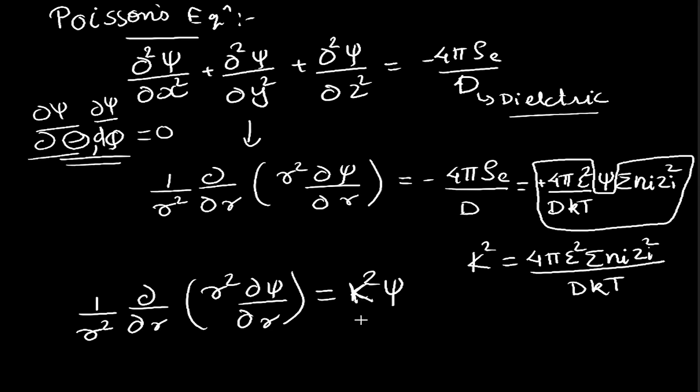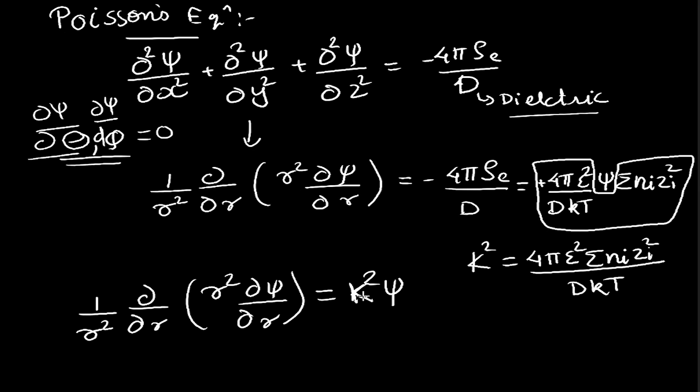Okay, so this will be our equation, and this is a second order differential equation, which has several solutions.